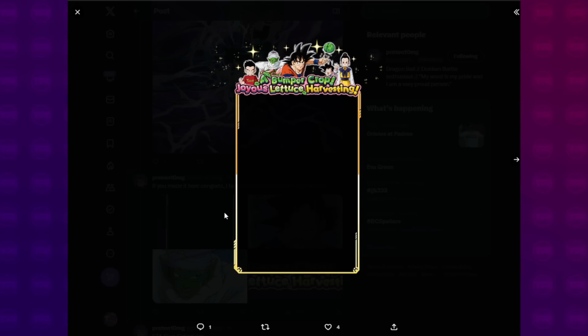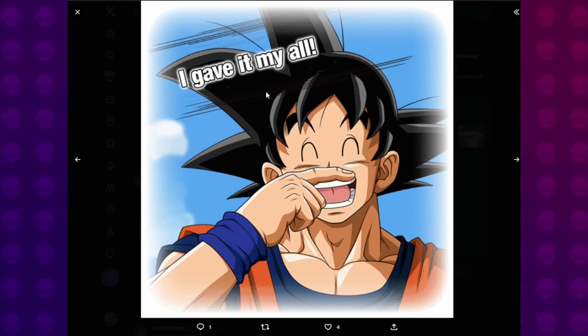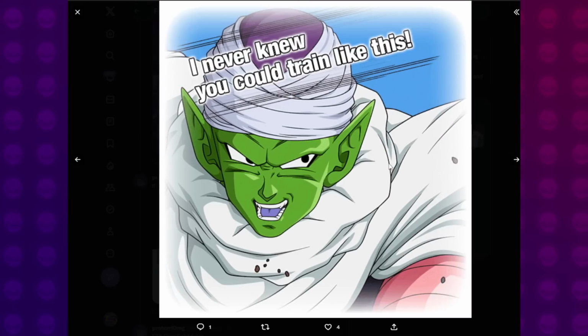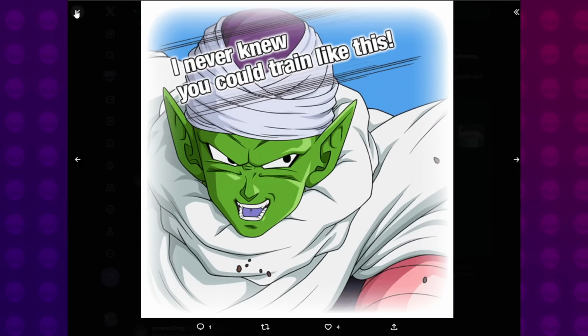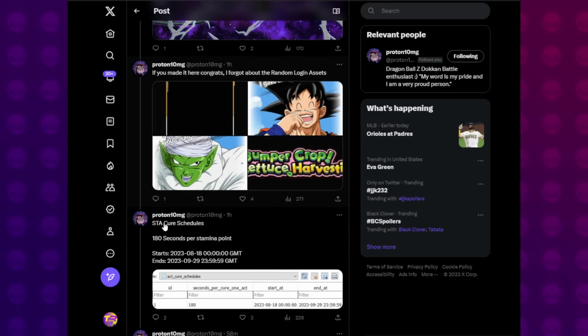I very much like this. This is such a wholesome moment in Dragon Ball Super. The little competition between them two. I gave it my all. Whatever. Anyway, I think that's it.